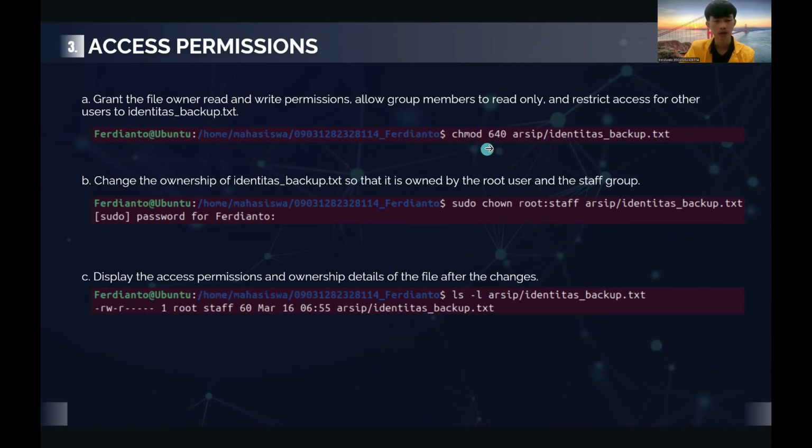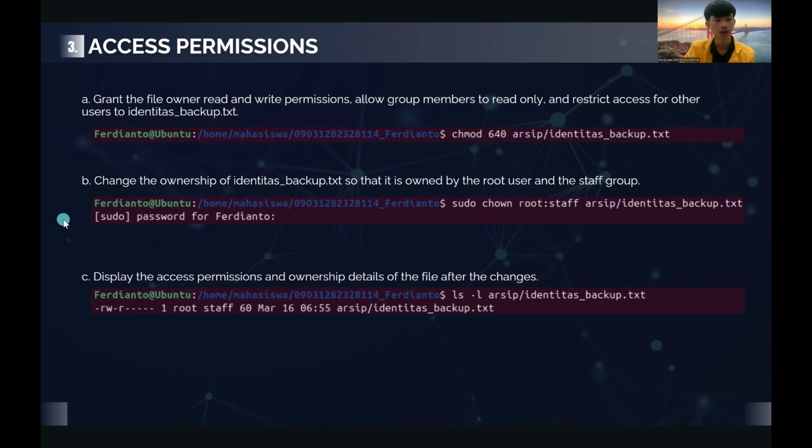So I grant the file owner 6, which means the owner can read and write, then 4 to group members, which means read only, and 0 to other users, which means restricted access, on identitas_backup.txt in the archive directory.